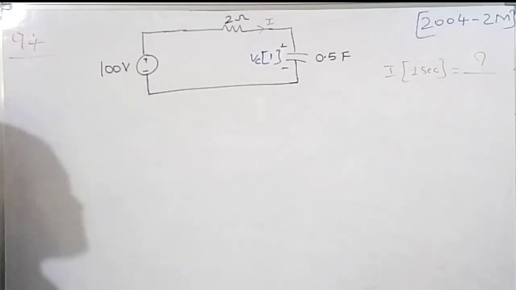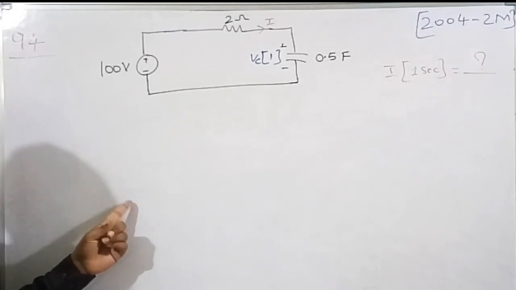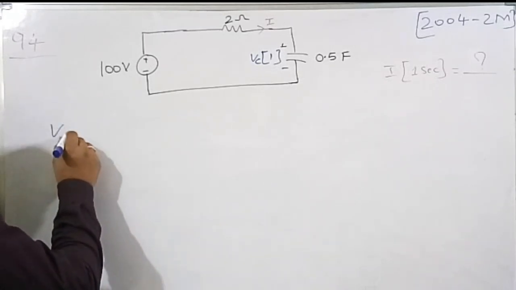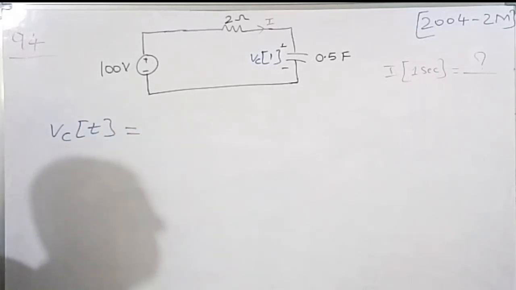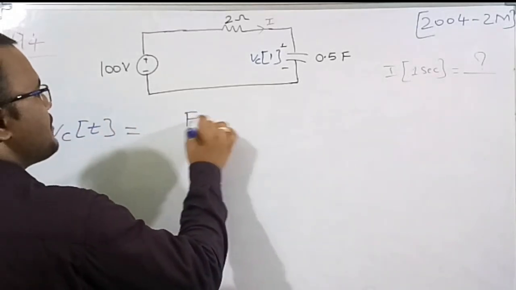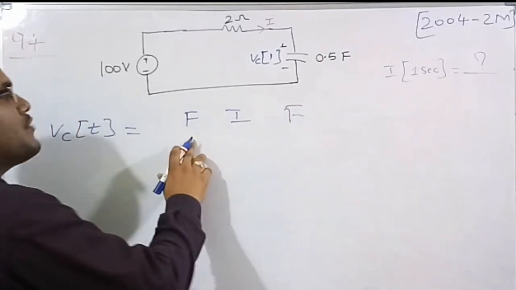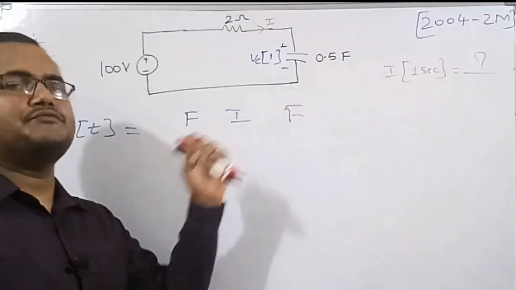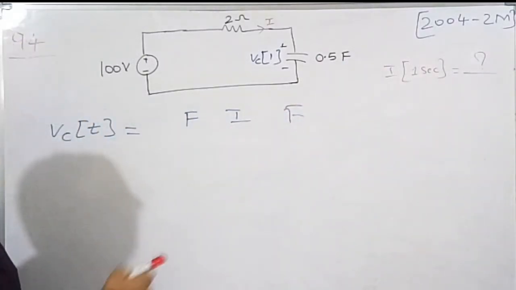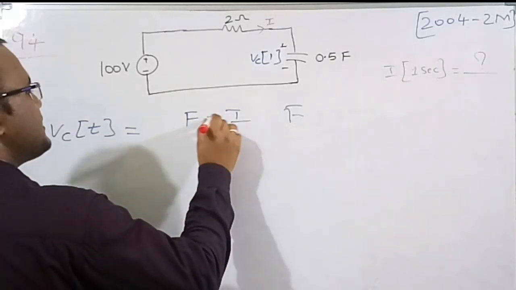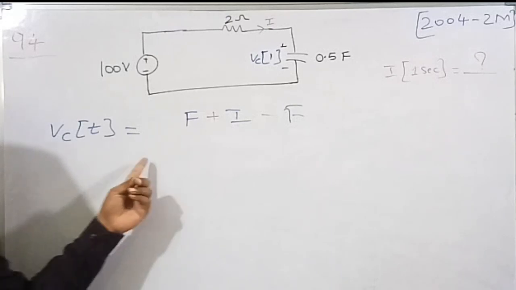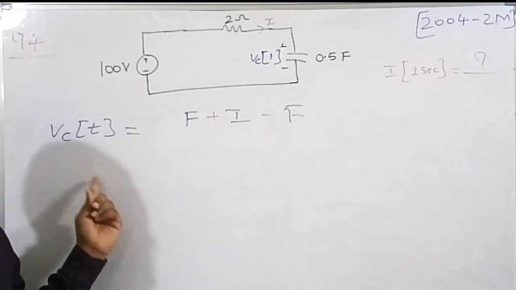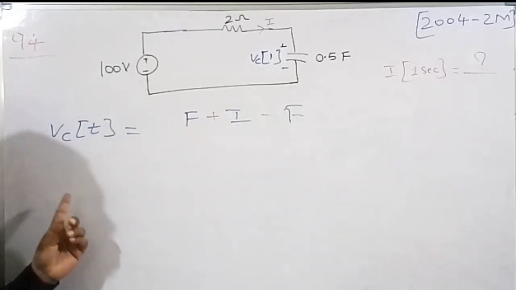So therefore the general expression of the capacitor formula: VC at time t is equal to, the general formula is, see, remember this formula, phi f phi f. F-I-F means final, initial and final. Before this, final and initial take positive and here you take negative. This is the easy way to remember the general expression of the voltage across the capacitor.